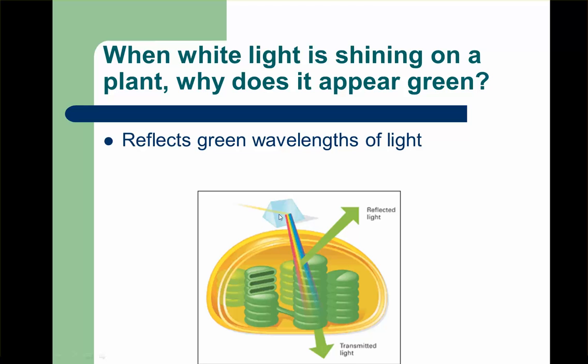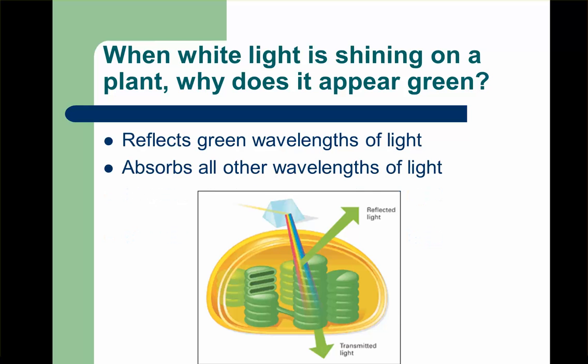So you can see here all the colors of white light coming into the plant. These green pigments will actually reflect that green light. That's why you actually will see green, because that light is being reflected into your eyes, and that's what your eyes are able to pick up. All the other wavelengths of light will be absorbed.